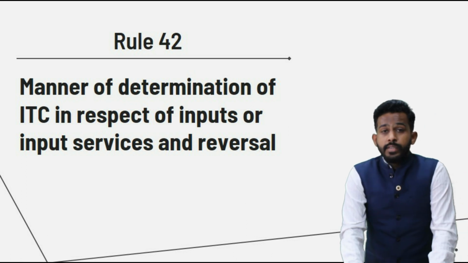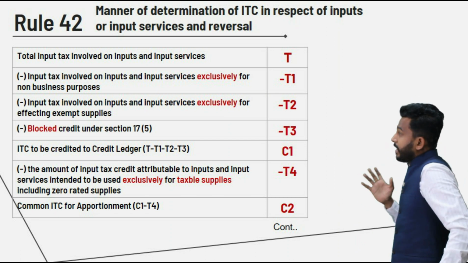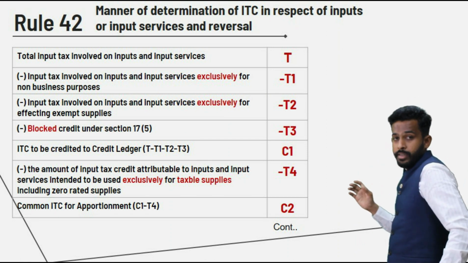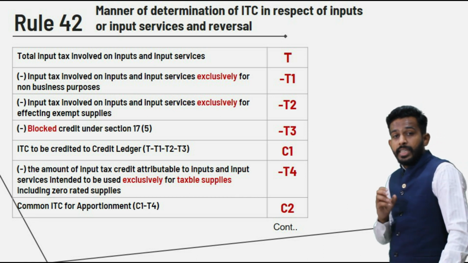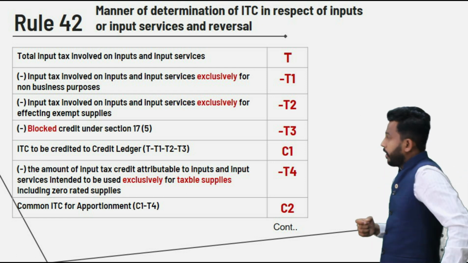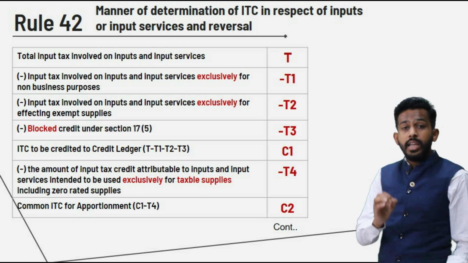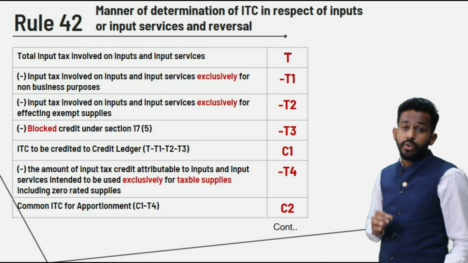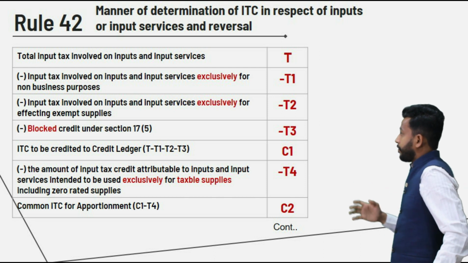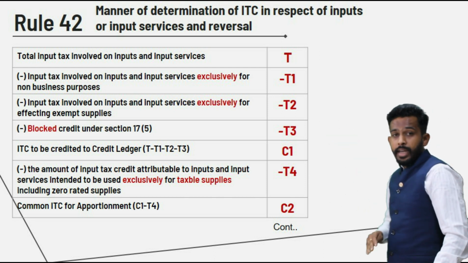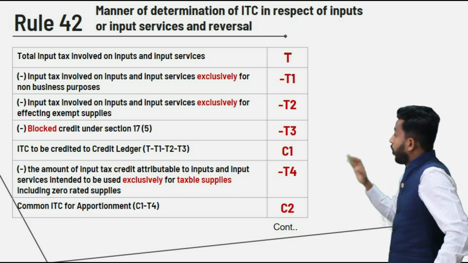So friends, now what we need to see is what is the total input tax credit in input or input services. First of all, we need to see for that particular tax period what is the total amount of ITC involved, and we will denote it with T. So what is T? T is the total amount of tax that is involved for goods or services, for input or input services. Now moving ahead, we are done with T. Now, input that is involved exclusively for the purpose of non-business.